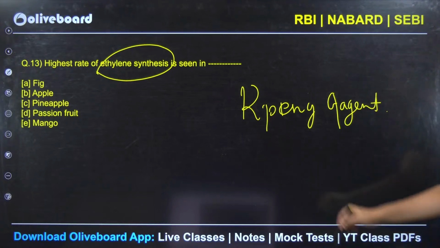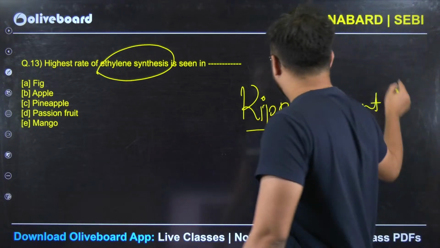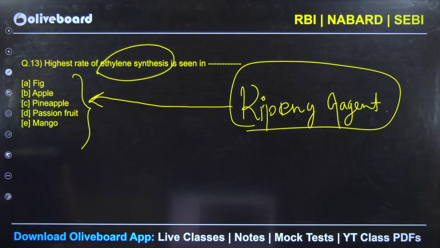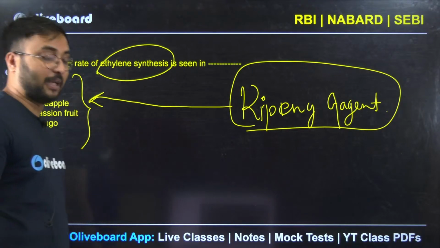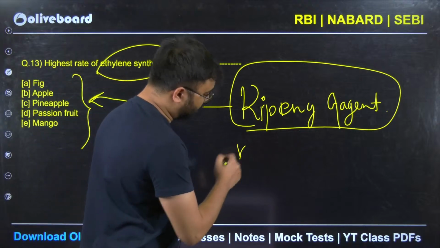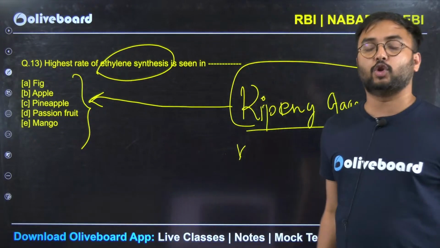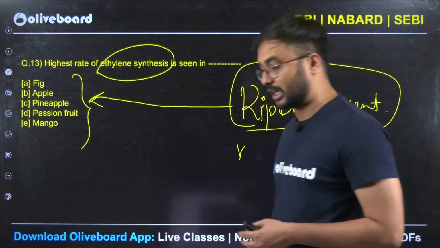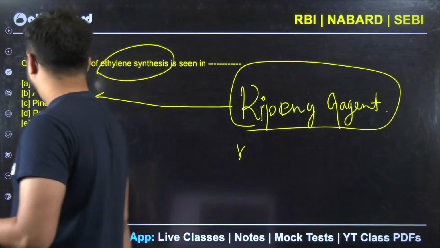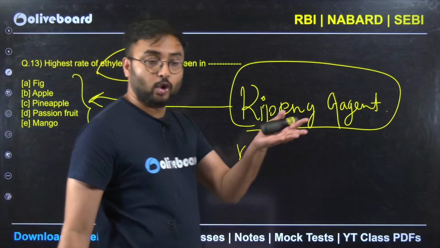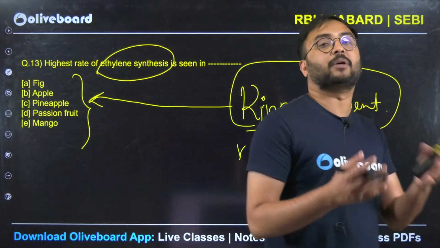Ethylene is a natural ripening agent which is found in different fruits. The fruits after plucking or after harvesting, if they are able to produce ethylene gas on their own, those are called climacteric. These fruits you will see even after plucking and keeping it on your dining table, they will ripen.